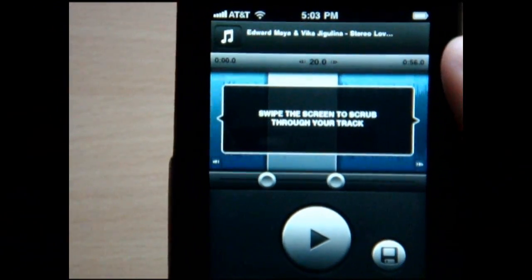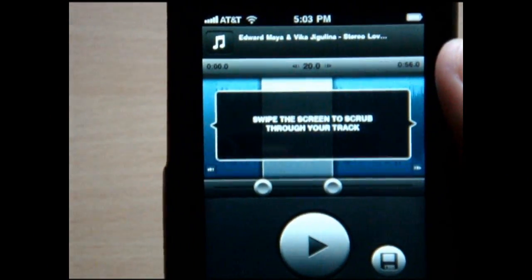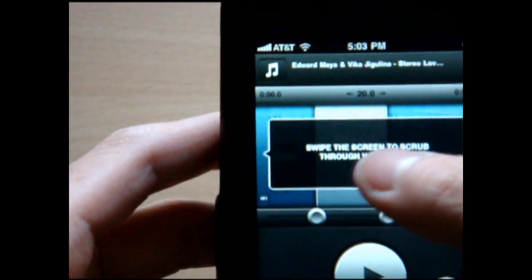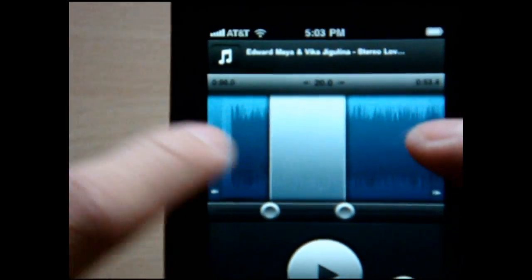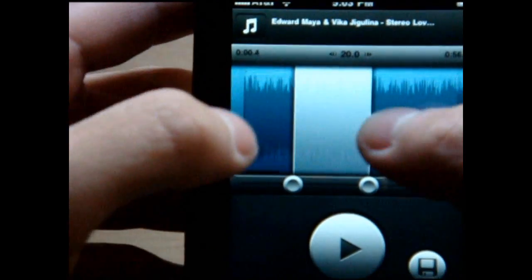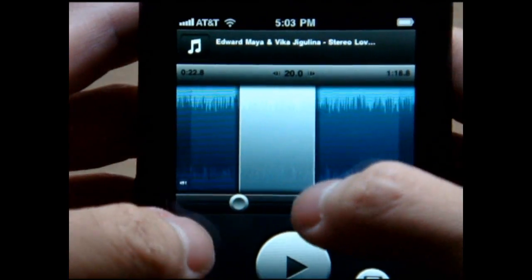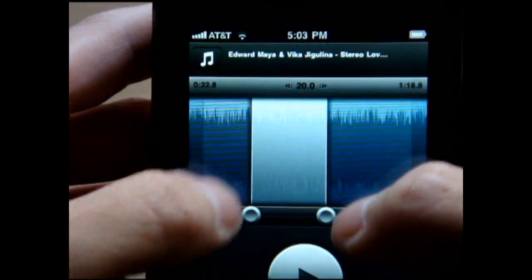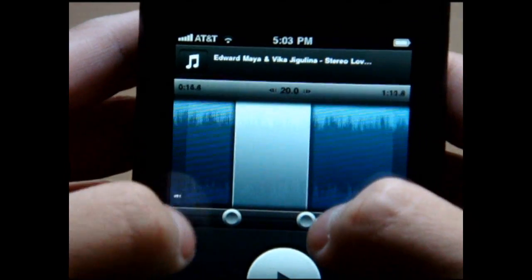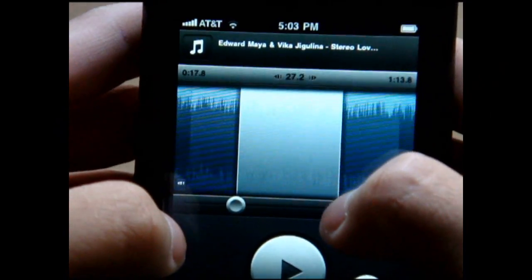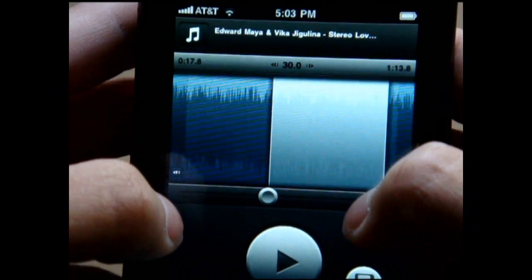Alright, swipe the screen to scrub through your track. So there's your track. You can see the audio, and here is a section that you're going to be using. Let me see if I can drag it. Oh, you can make it smaller. Alright, this is the max. You can make it 30 seconds.